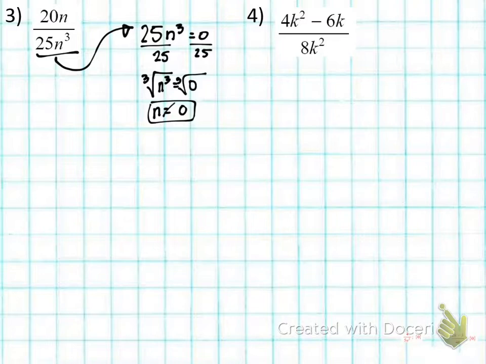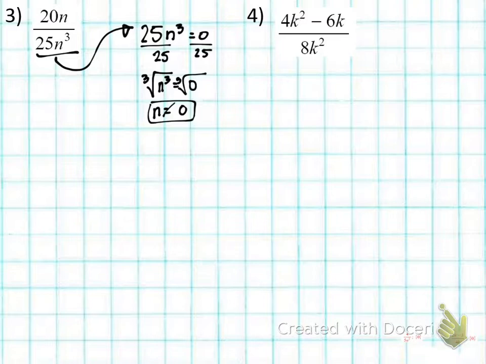This is something that we don't want. We don't want n equal to 0, because what happens if our denominator is 0? Undefined, right? What's 0 cubed? 0 times 25 is 0. What happens if our denominator is 0? It's undefined. So we don't want it equal to that. So that's called an excluded value. Okay, now let's keep going.